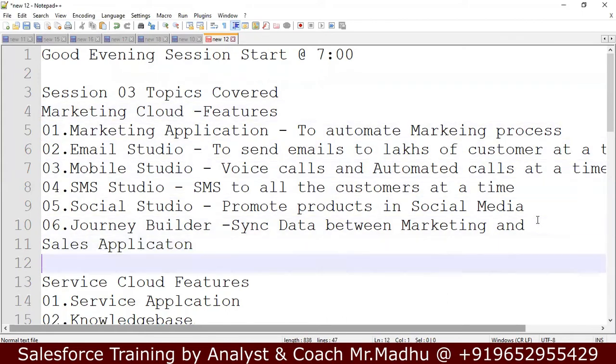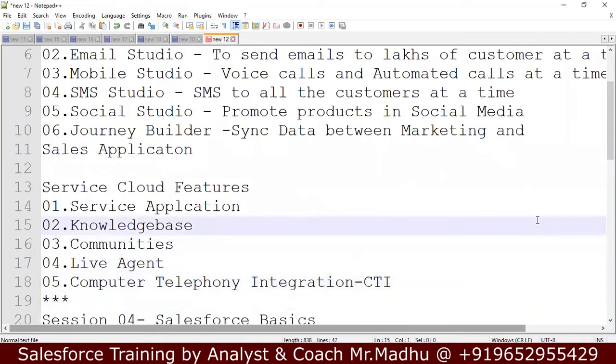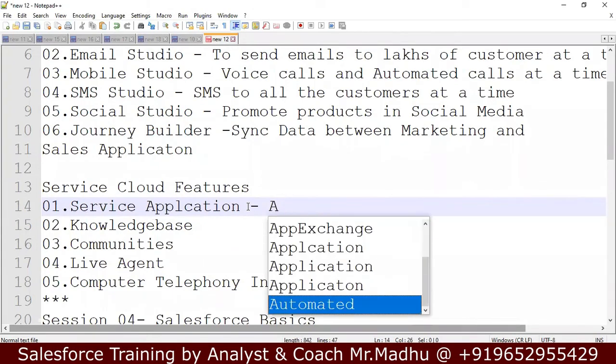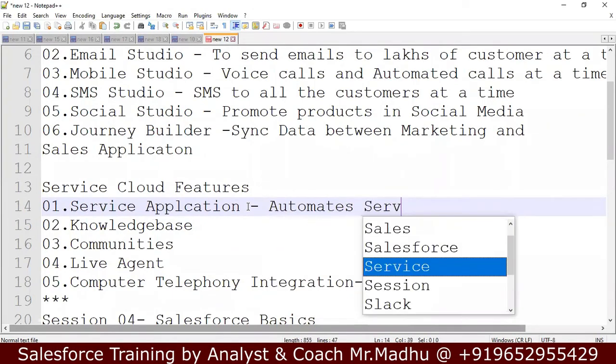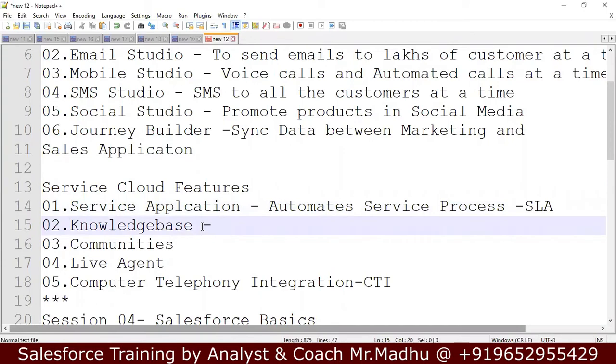And there are a few additional features in Service Cloud along with the service application. The first is the service application. It is to automate the service process of the organizations, and it includes SLA, service level agreement. Then the knowledge base, where problems and solutions are available. Customers can search for their problems and they can get solutions.